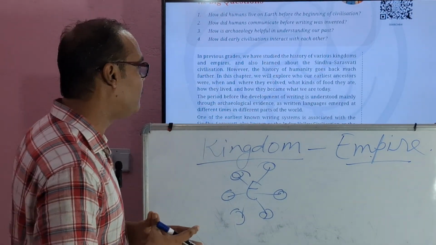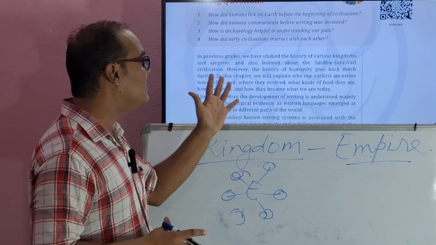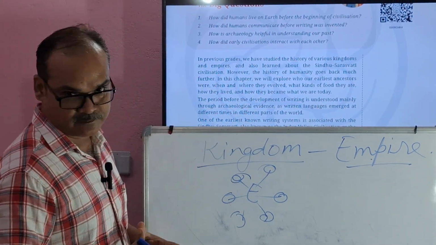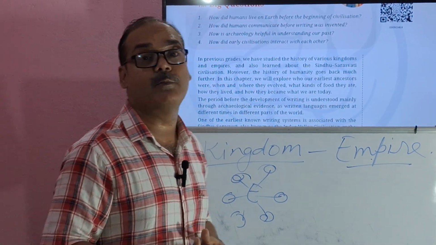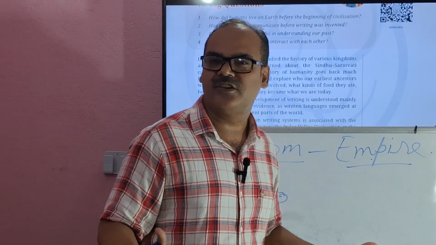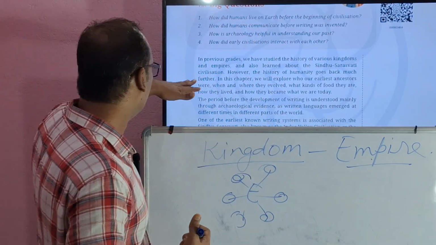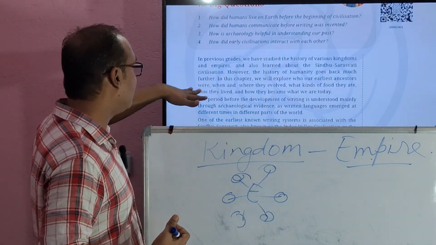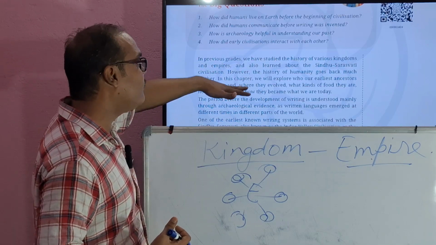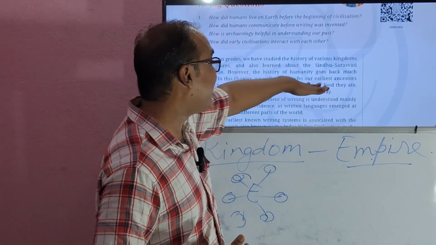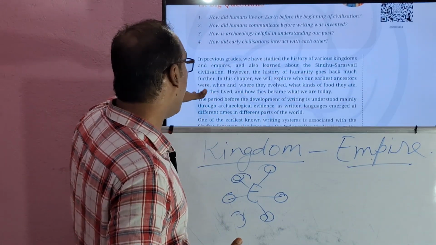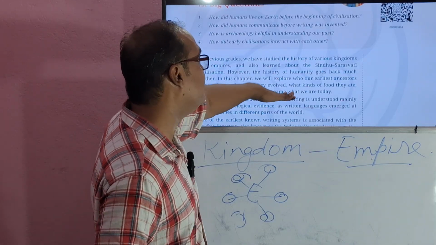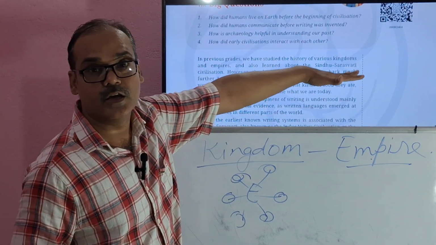In this chapter, we'll explore who our earliest ancestors were. We are going to talk about our ancestors and so many things, like when and where they evolved, what kinds of food they ate, how they lived, and how they became what we are today.